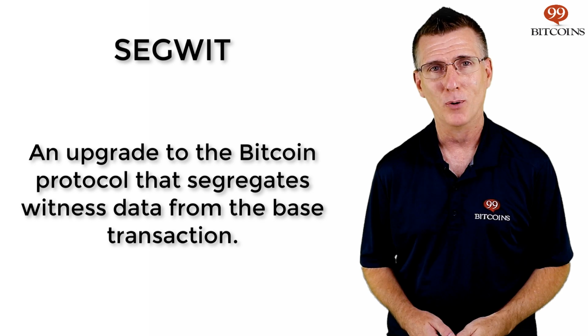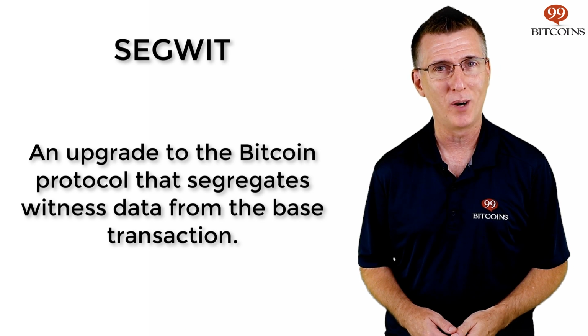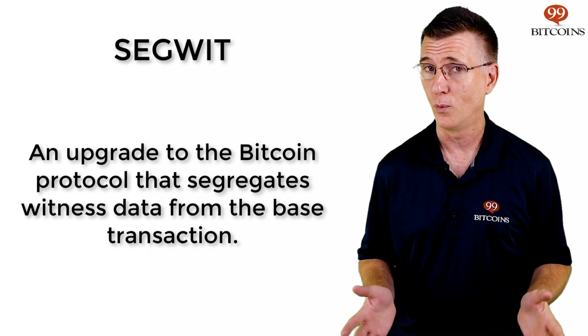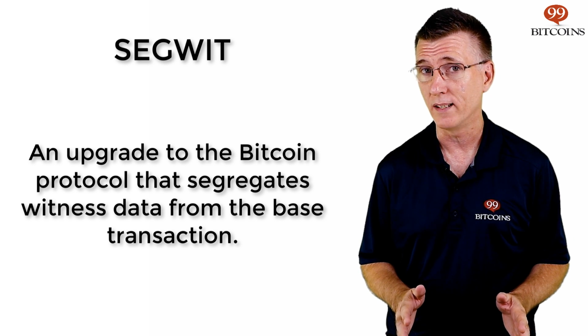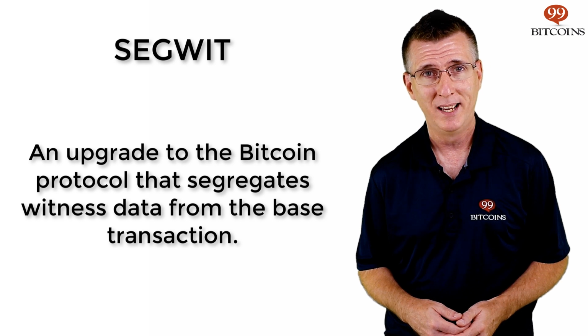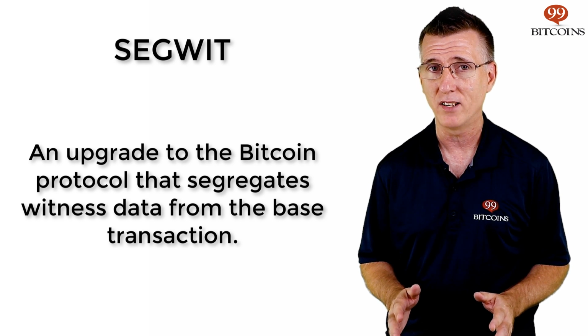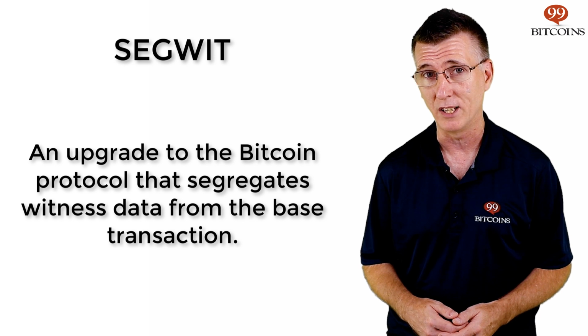SegWit is the first of many upgrades that will gradually allow for Bitcoin to scale for mass adoption. It's a fundamental change that will allow further developments down the road, like the Lightning Network, Schnorr signatures, and more. As more and more wallets adopt SegWit, it will soon become the standard for any Bitcoin transaction. Well, that's it for today's episode of Crypto Whiteboard Tuesday. Hopefully by now you understand what SegWit is, an upgrade to the Bitcoin protocol that segregates the witness data from the base transaction data, hence achieving a smaller transaction size, securing transactions from malleability issues, and more.